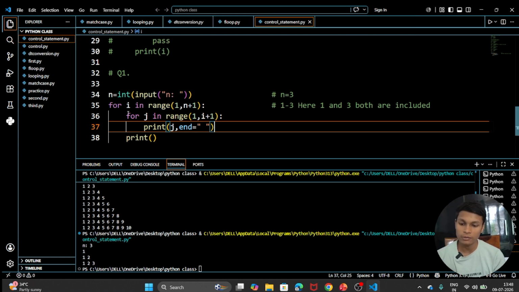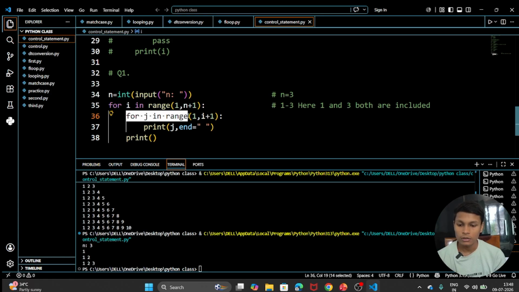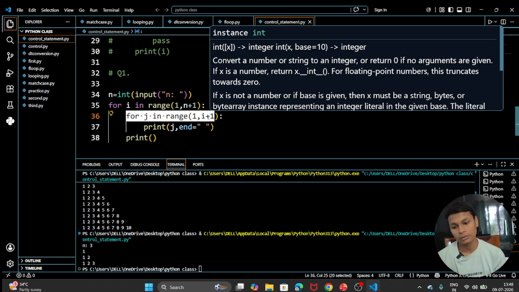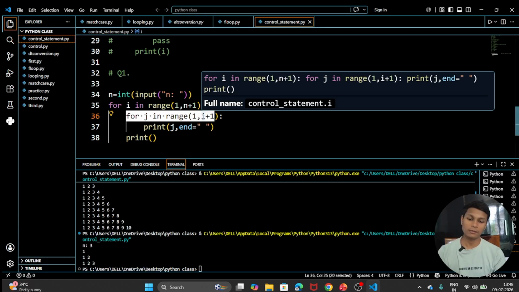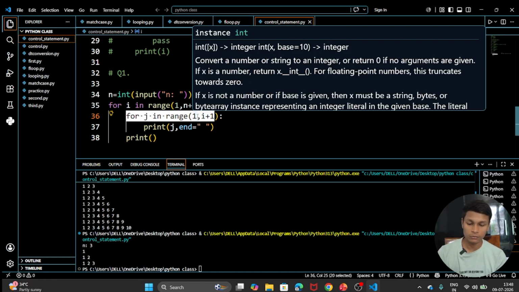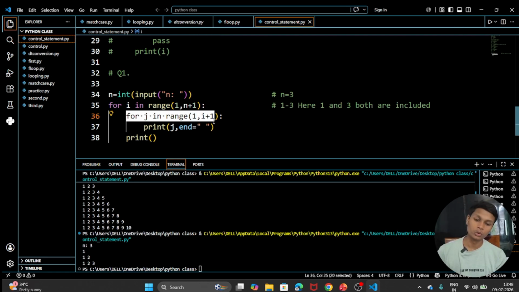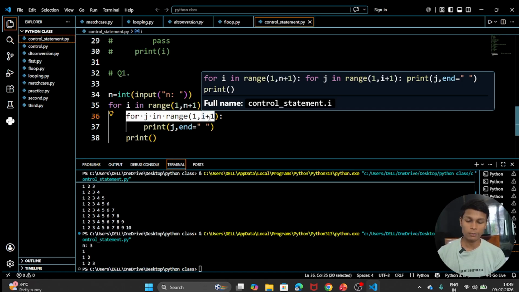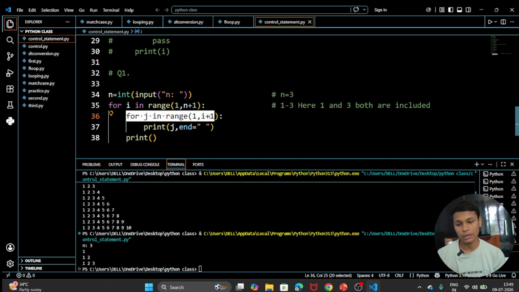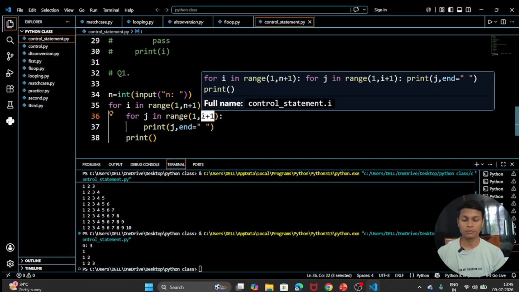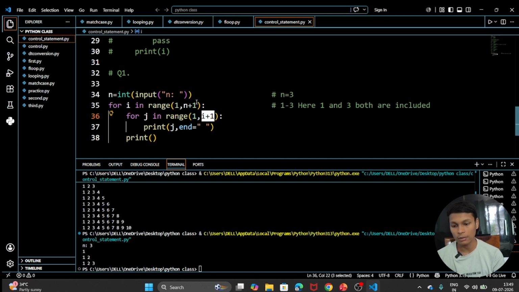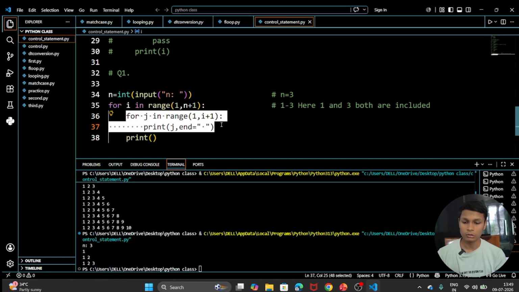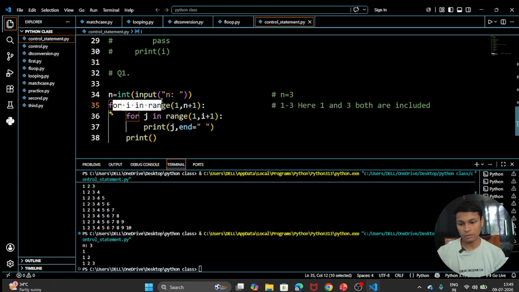Here it will be checked that for j in range 1 comma i plus 1. At the very first time i will be 1, so the range will go from 1 to 2. So it should go from 1 to 2, but you know that the stop was n minus 1, so that functionality will work and it becomes 1. So only a single time this loop will run at the very first time, and after that it will enter this loop.